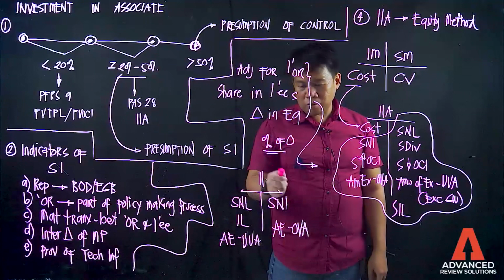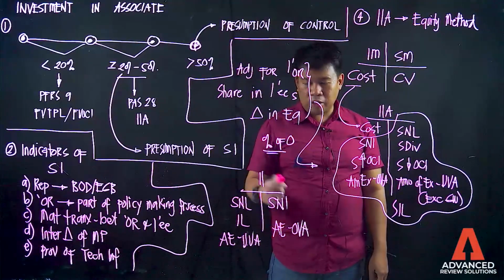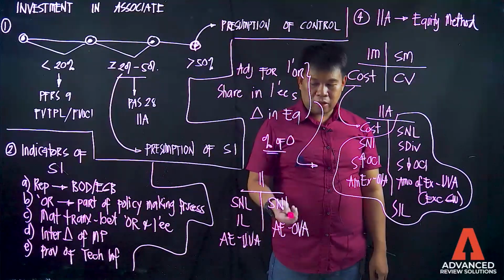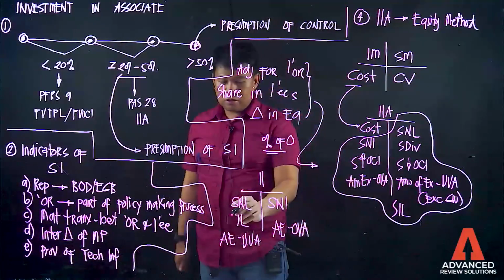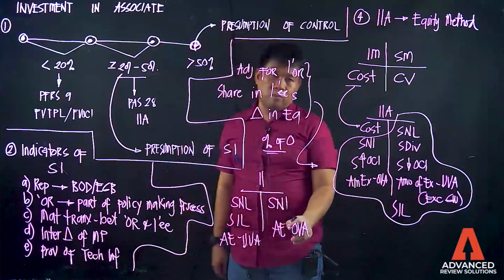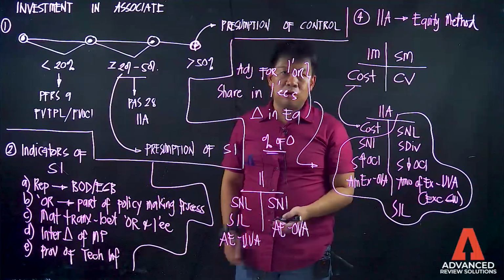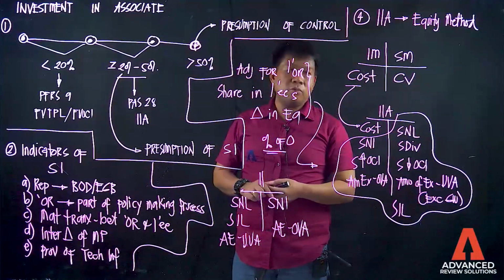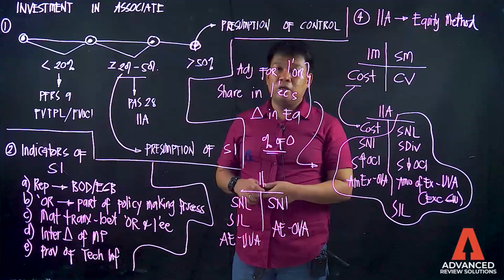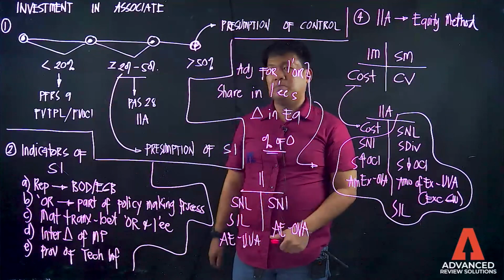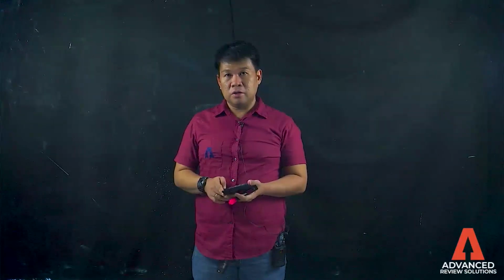And this is your investment income, and these are the items that will affect your investment income. Share in net income, share in net loss, share in impairment loss, amortization of excess on the undervaluation of assets, and amortization of excess on the overvaluation of assets. This concept will be used in the first 5 problems ng ating materials. Okay, let's have the problem solving on investment in associate. So let's have problems 1 to 5 first.